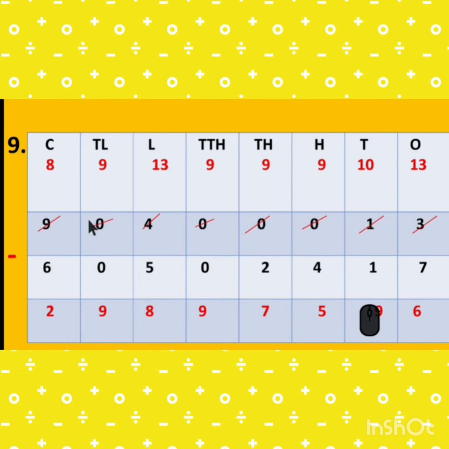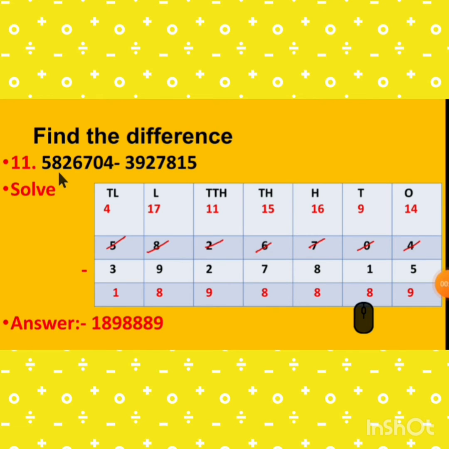So 9 gives the borrow first to the 10 lakh. So it becomes 10, and 10 gives the borrow to the lakh place. So it is 13 and it becomes 9. It becomes 8. 13 minus 5 is 8. 9 minus 0 is 9 and 8 minus 6 is 2. So the answer is 2 crore 98 lakh 97,596. Now find the difference. 11th: 58 lakh 26,704 minus 39 lakh 27,850.